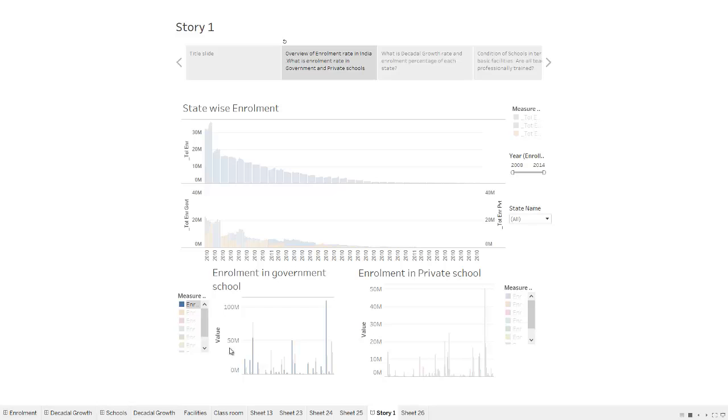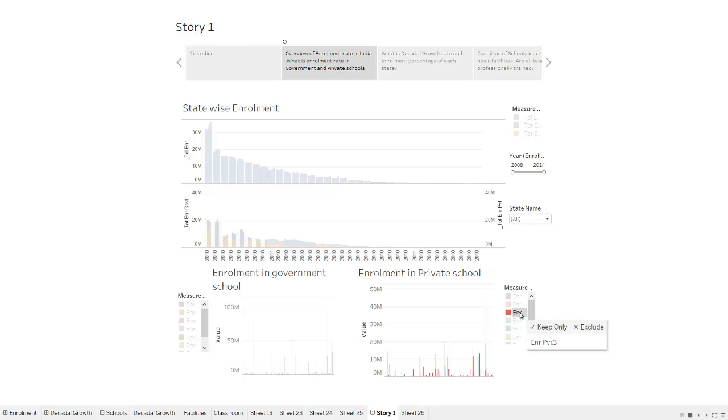For example, we can see primary schools. We can also see primary with upper primary. We can see upper primary only. In the same way, we can check the enrollment in the private data for the primary schools, primary with upper primary and upper primary only. This is an interactive dashboard.